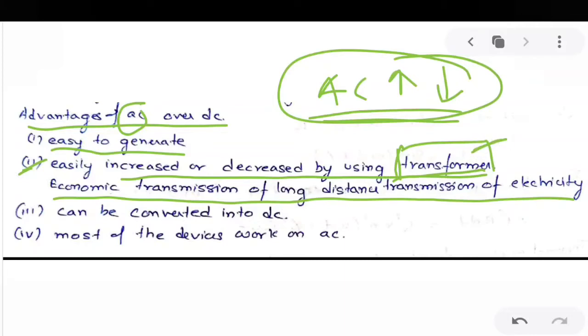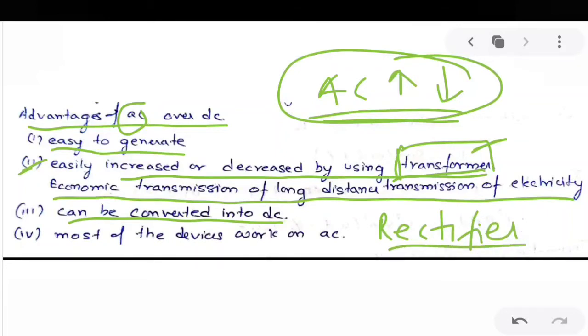Now the third advantage is that you can convert AC into DC. AC can be converted into a DC using a rectifier. Rectifier we have studied in the chapter semiconductor devices, the full wave rectifier. So if you have some requirement of DC in a circuit or in a device, alternating current can be converted into direct current. But direct current cannot be converted into alternating current. So that is another advantage.